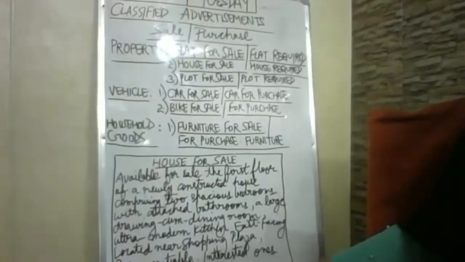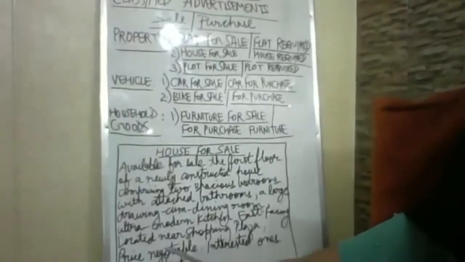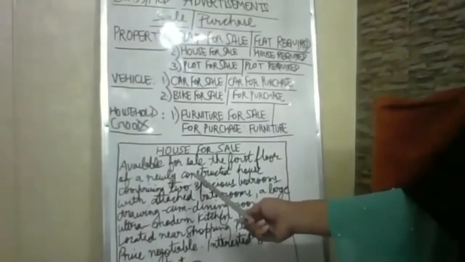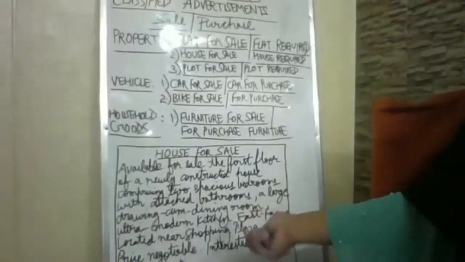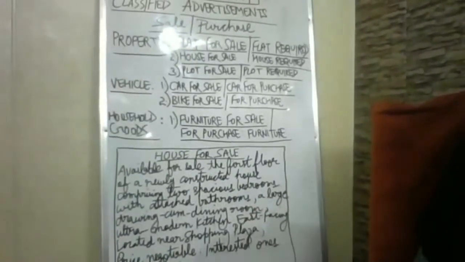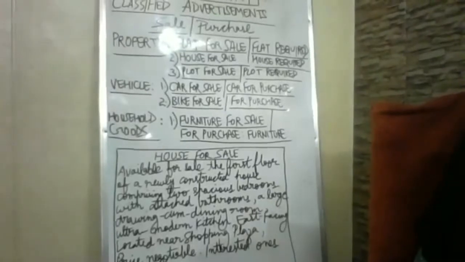So keeping that in mind, whenever we do classified ads, preferably we use phrases and words only. Otherwise, you need to write full sentences in the English language, but only in this classified advertisement, you need to write words and phrases only, right?